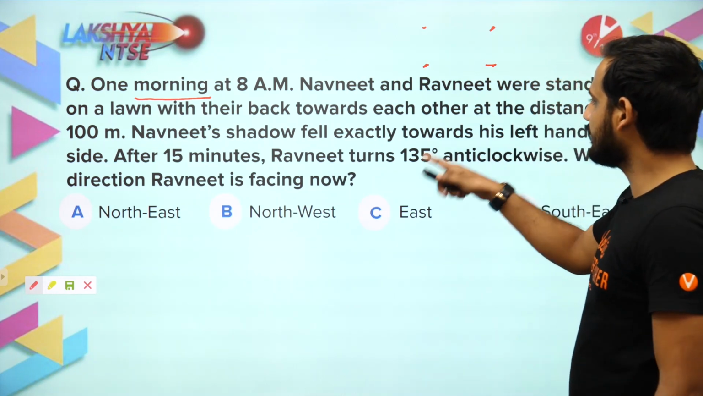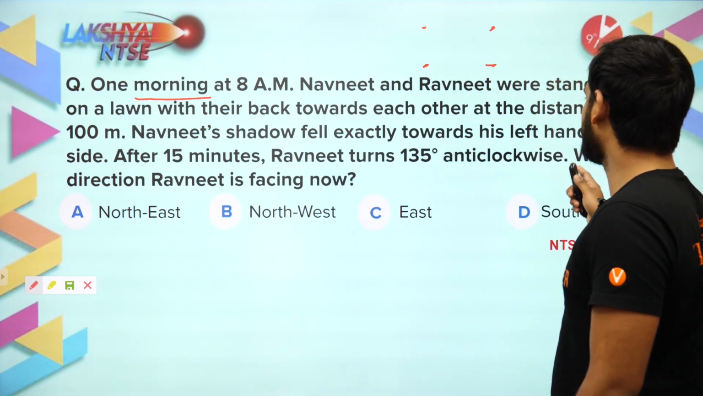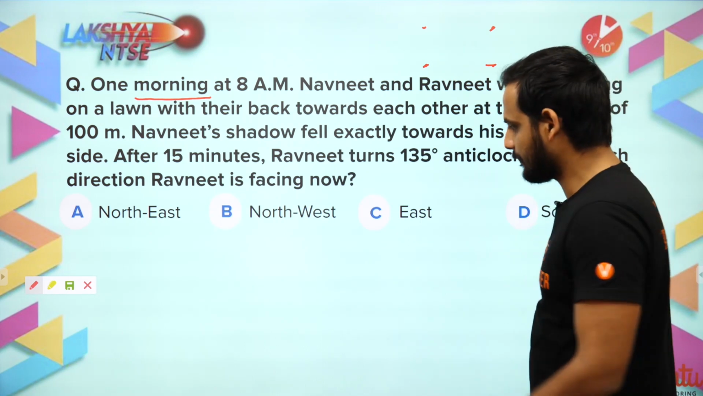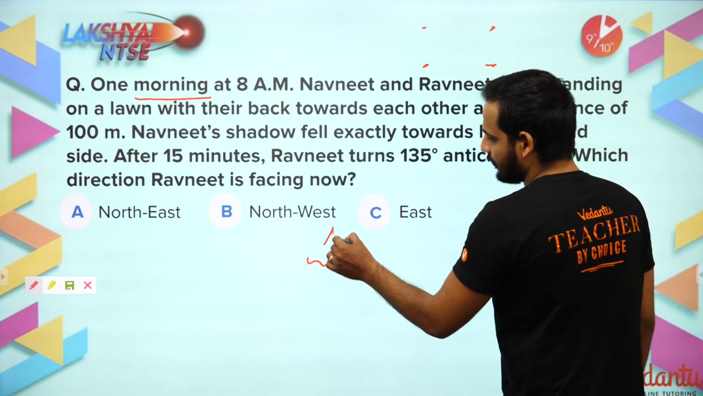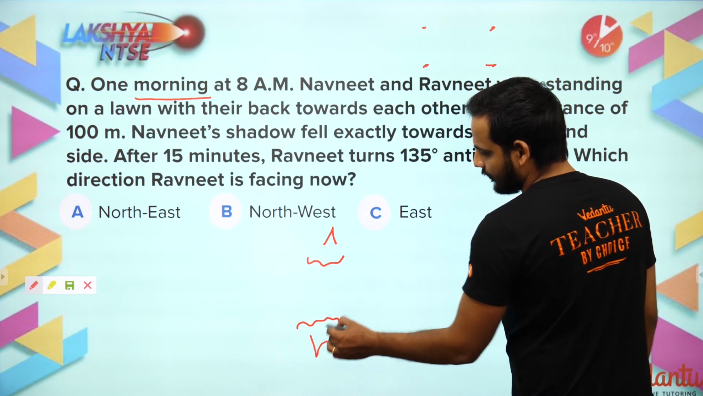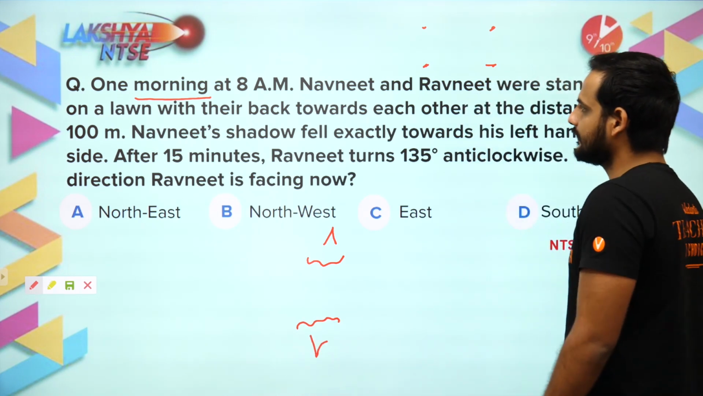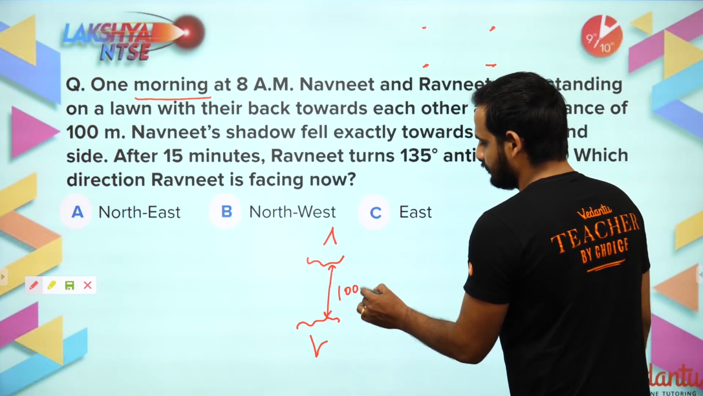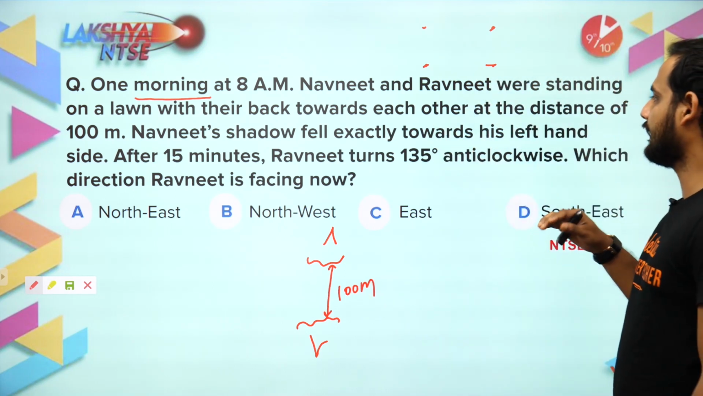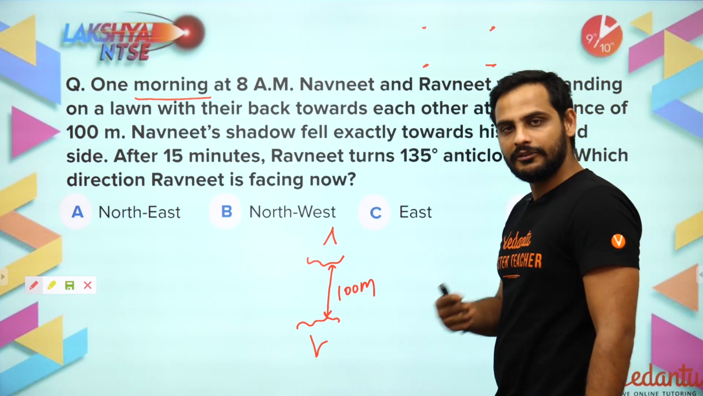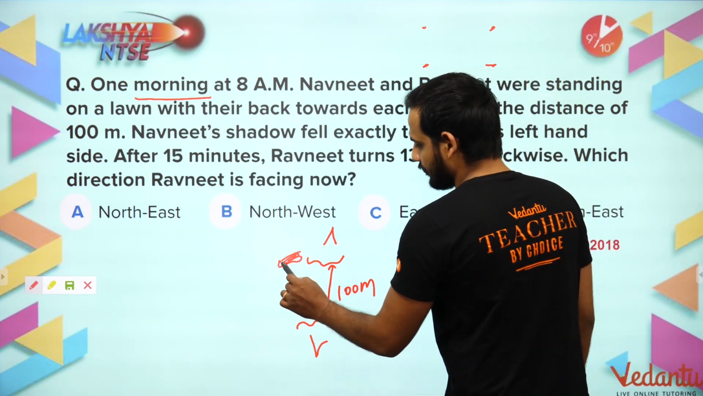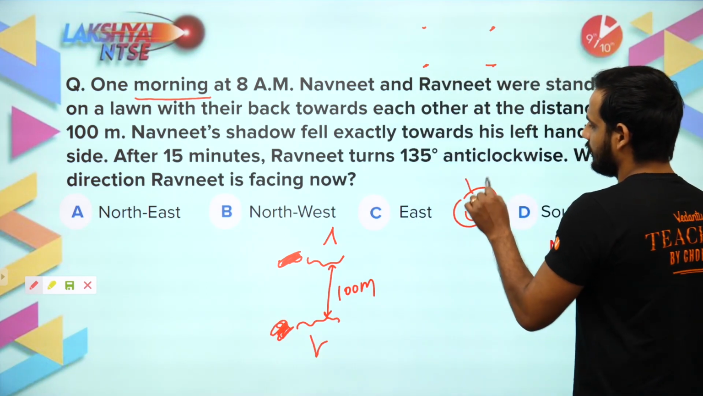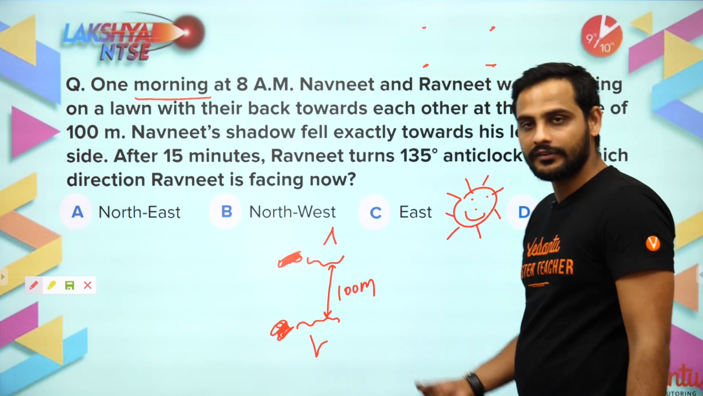Now they are saying Navneet's shadow fell exactly towards his left hand. Now see, they are both standing with back towards each other. That means one person is facing this side, and the other person is facing this side. The distance between them is 100 meter. Now I know the shadow for both of them will be formed in the west. The shadow will be formed here, and his shadow will also be here, because the sun is in the east, right?